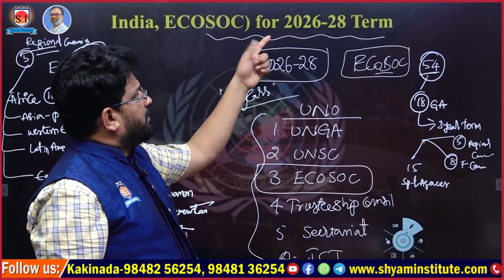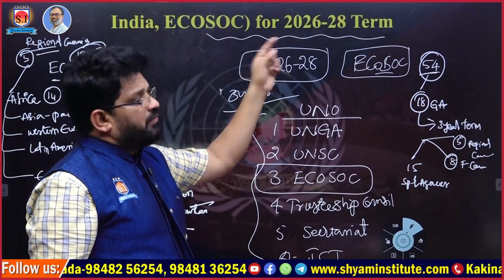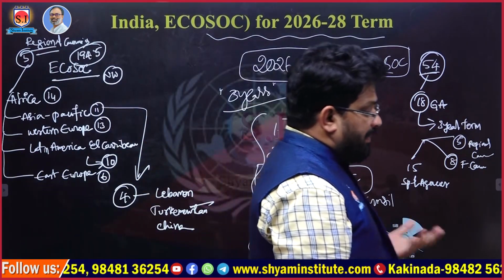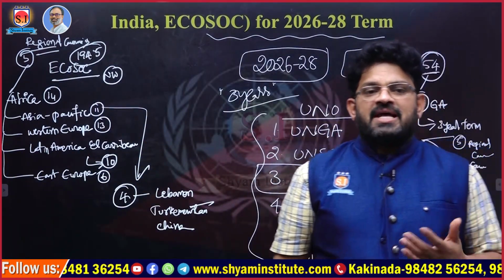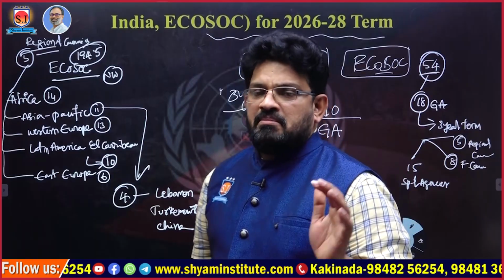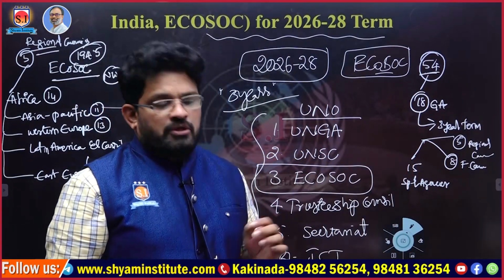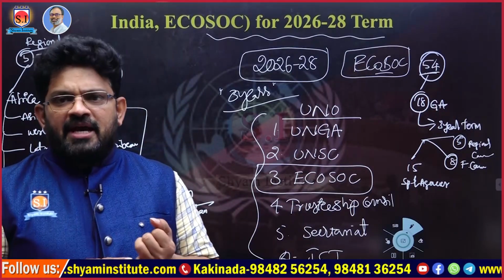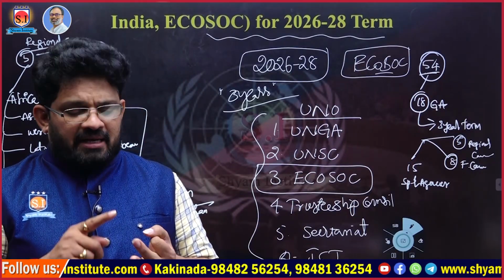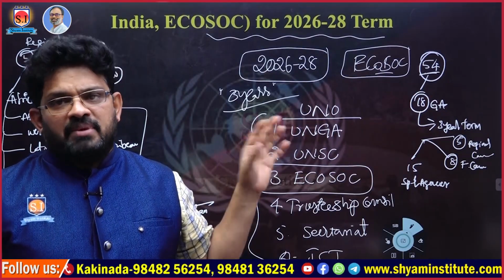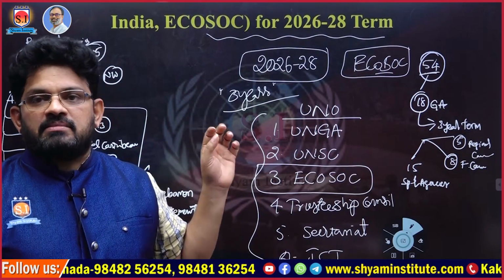Likewise, India joined for the period of 2026 to 28 as a member. In addition to India, Lebanon, Turkmenistan, China as well joined this time as members for the period of 2026 to 28, a 3 years period. So what are the other nations? India is the one, Lebanon, and then Turkmenistan and China. These 4 nations joined as members in this particular council.